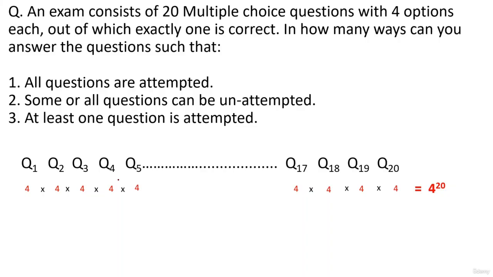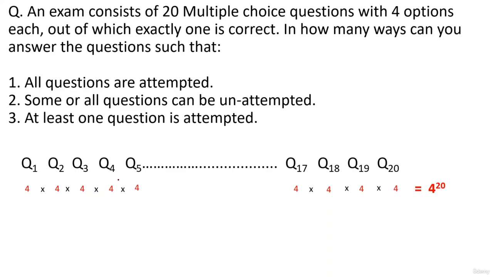Second question, some or all questions can be unattempted. Now in this case guys, it's very similar to the barefoot question that we solved in the previous lecture, that I have the option of wearing 5 t-shirts, 3 trousers, and then 3 shoes, and I can walk barefoot. So if I can walk barefoot, I won't have 3 shoes, I will have 4 shoes. The 4th shoe is walking barefoot.